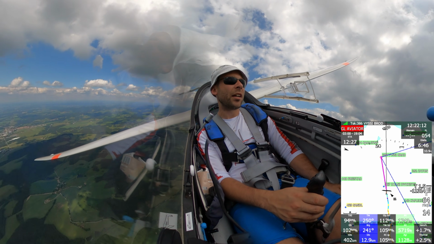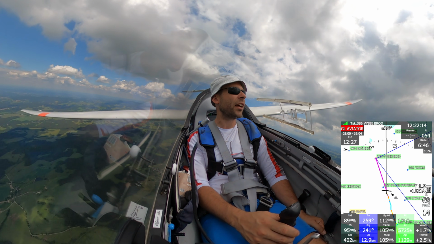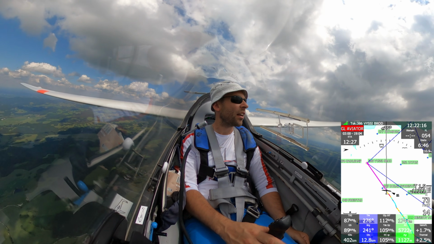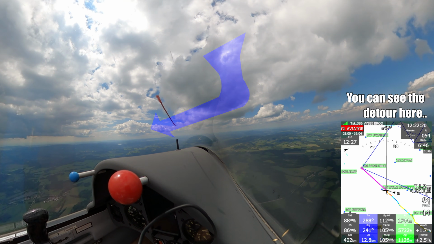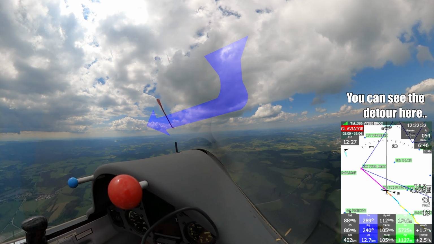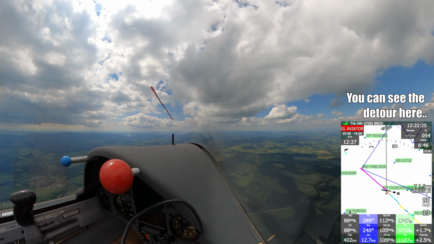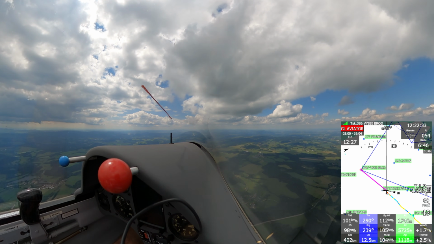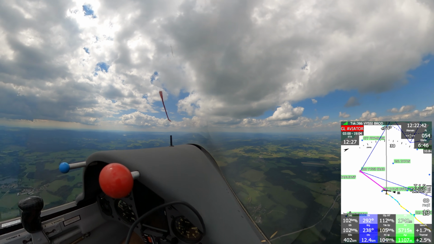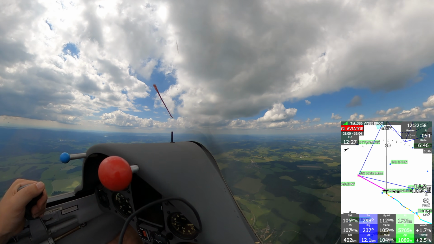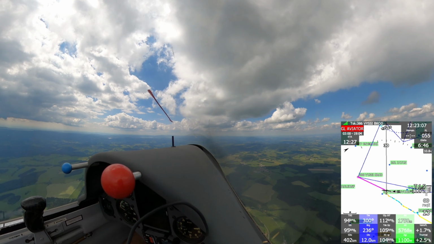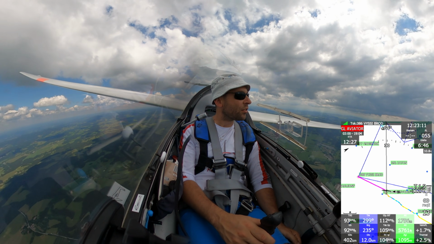I'm changing my mind. I will go a little bit more to the right, and then beneath this big towering cumulus on the left. Yeah, let's go for it.